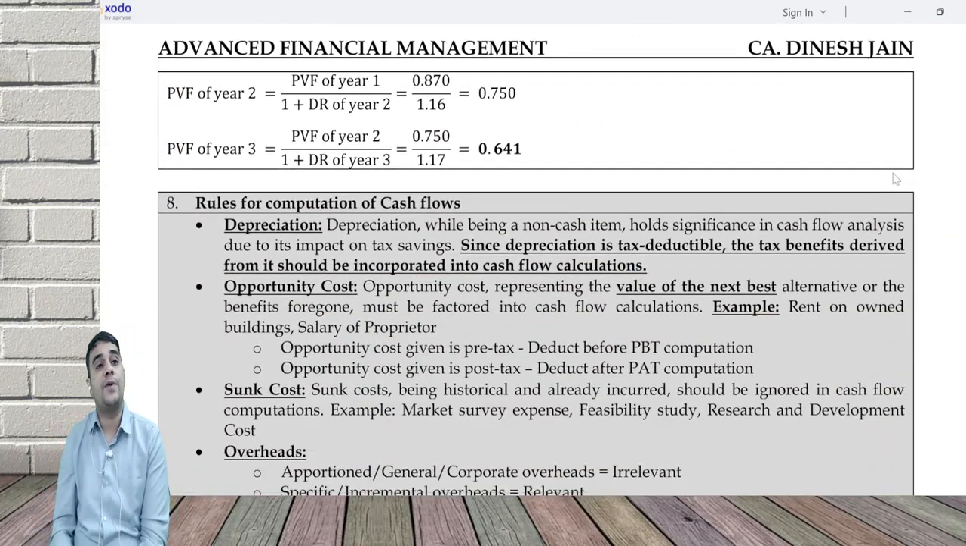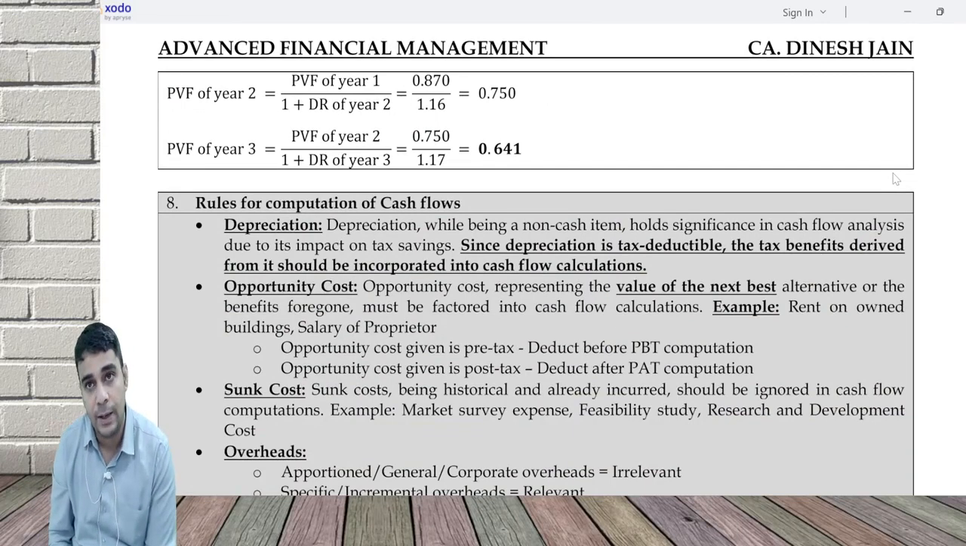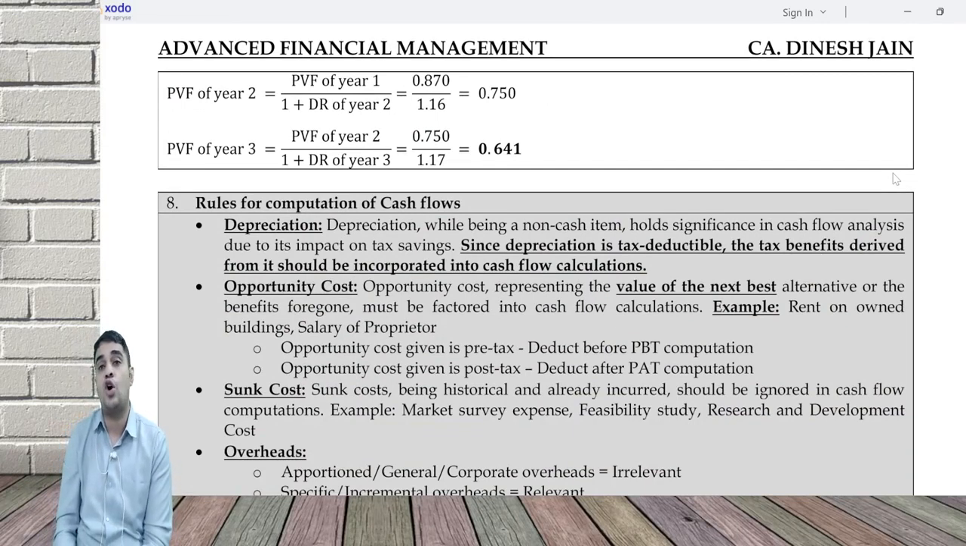Rules for computation of cash flow. Depreciation is a non-cash item. Please ignore it, but consider the tax benefit on depreciation. How is it considered? It is automatically considered when you deduct depreciation and add it back.